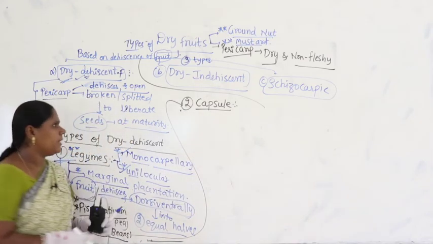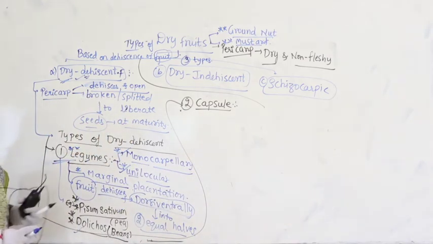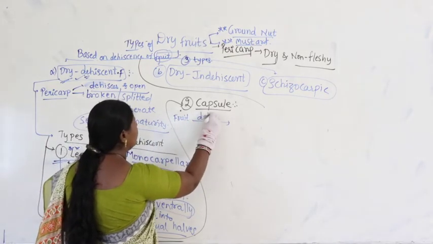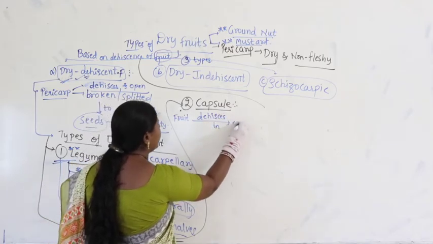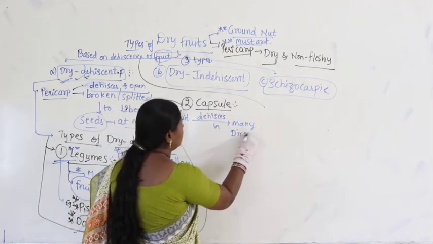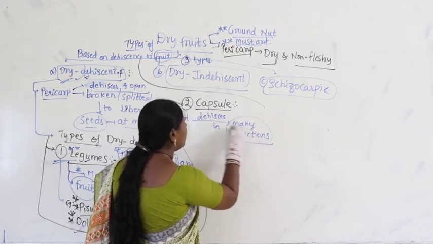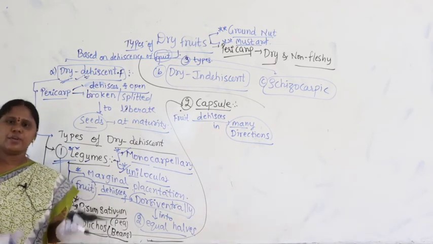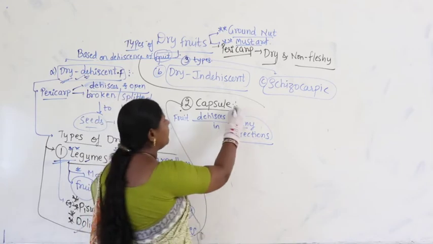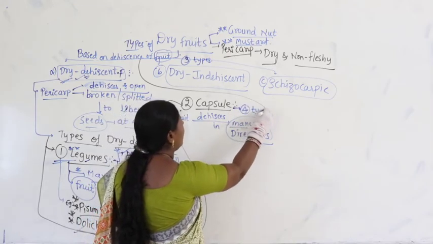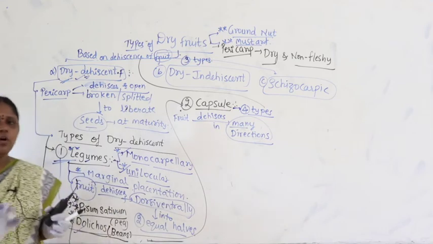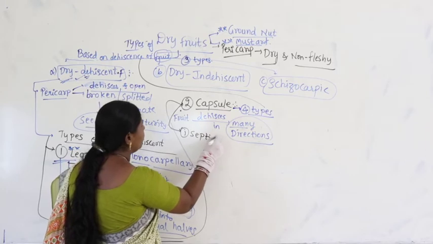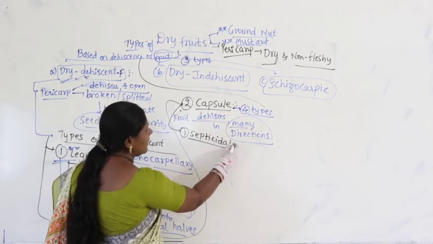What is the second one we have? Capsule. Now, when we make the capsule here, the fruit dehisces in many directions. In different directions, the fruit gets split into different parts. Capsule is further divided into 4 types. Let us take the very first one, septicidal capsule.